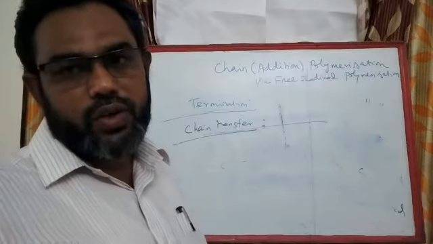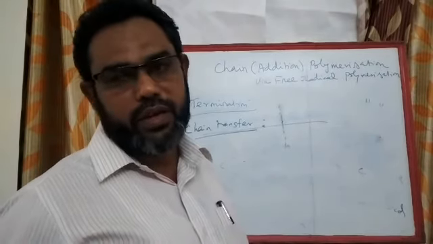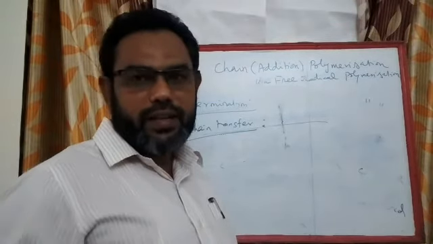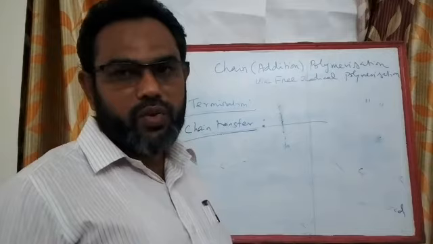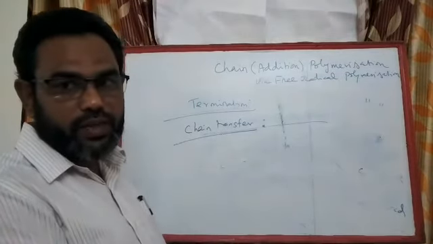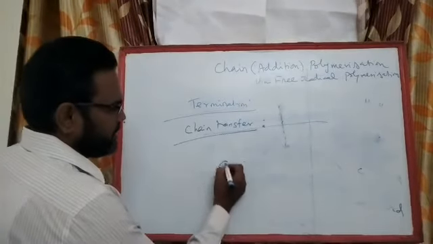Whereas here, you have one dead polymeric species and another live polymeric species available. The live polymeric species is capable of generating another new chain. That is why it is called chain transfer. The chain growth is transferred from one chain to the other chain. So let's see this.